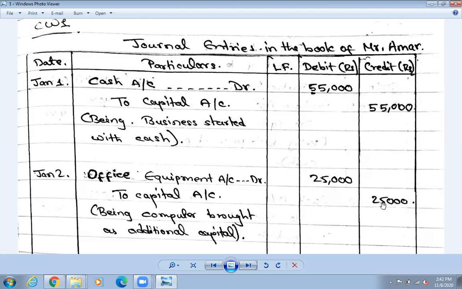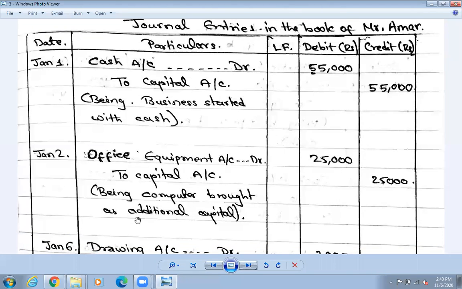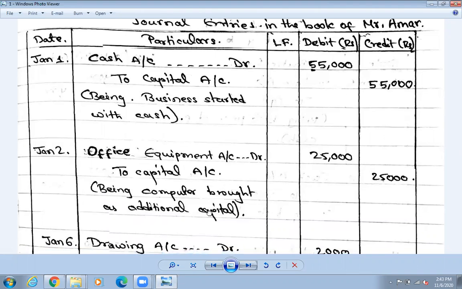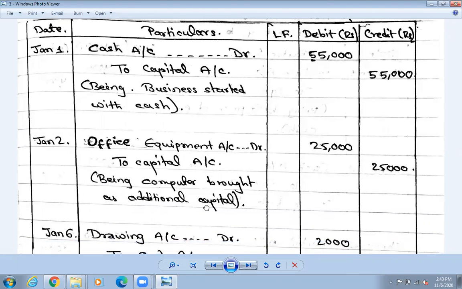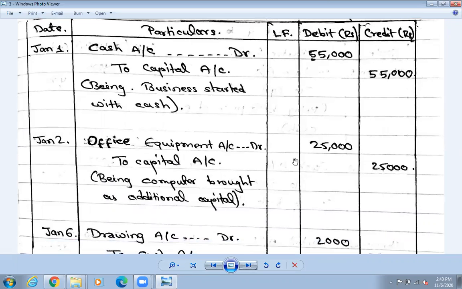Okay, 25,000 is the capital account. Now, what will be written in the description? Being computer bought as additional capital. Office equipment, being computer bought as additional capital. We have added a computer; the investment was made. He bought a computer costing 25,000 as additional capital in his business.